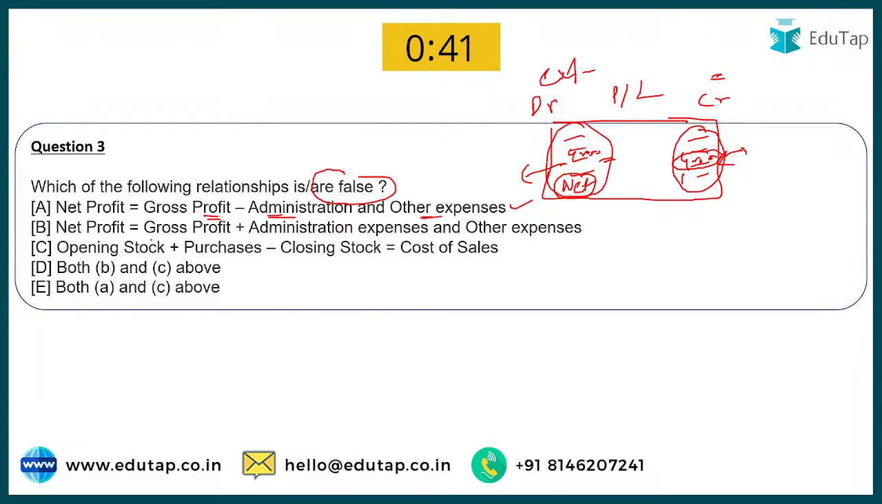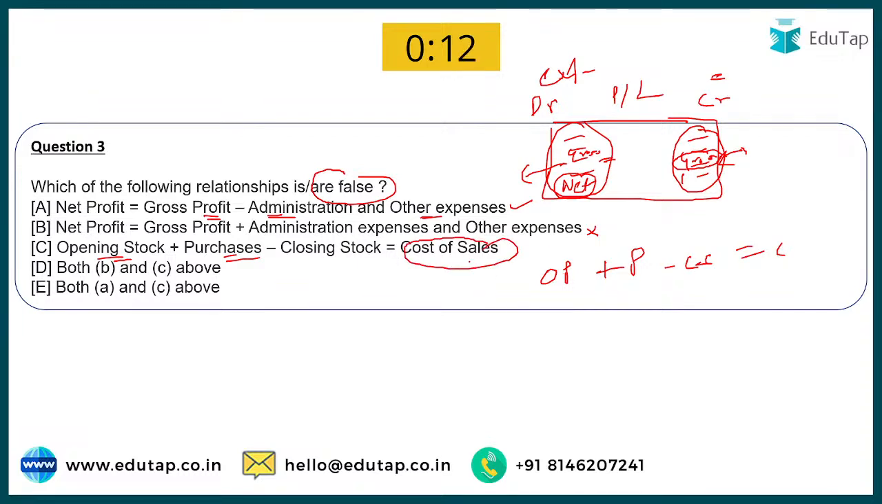Now look at the second option. Net profit is equal to gross profit plus administration expense and other expense. So obviously this is incorrect because the first one is correct, so this will be incorrect. Now look at option C. Opening stock plus purchases, so that means on the debit side you have the opening stock, isn't it? And plus purchases, yes, and minus closing stock is your cost of sales. No, this is absolutely incorrect.